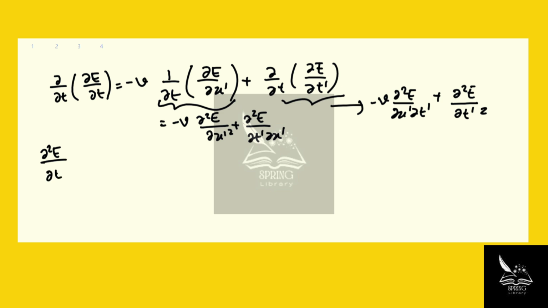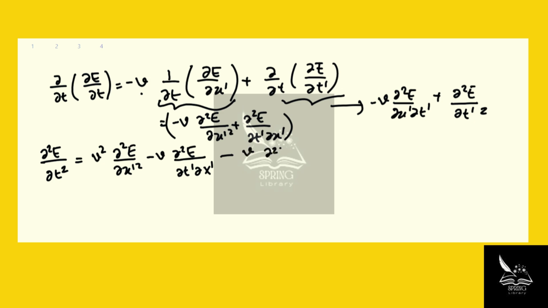So plugging everything in, this term multiplied by negative v, we're going to have v squared d squared E over dx prime squared, and then we have the second term times negative v, so negative v d squared E over dt prime dx prime. Then we have the second term here, minus v d squared E over dx prime dt prime, plus d squared E over dt prime squared.